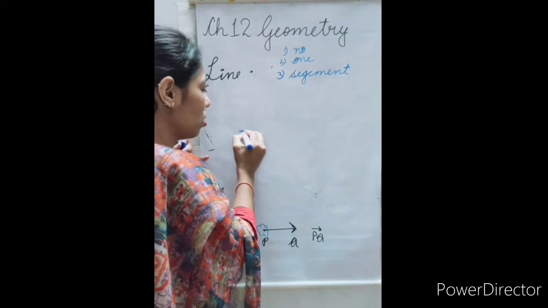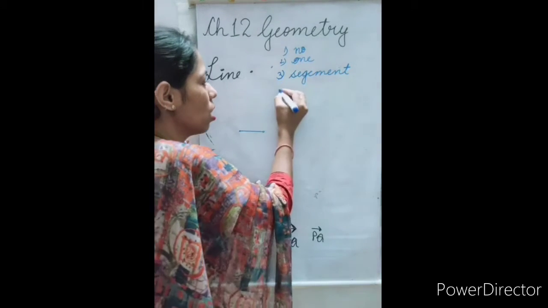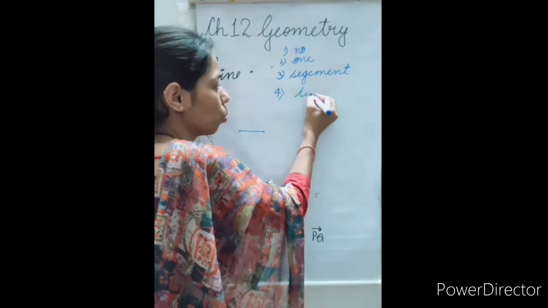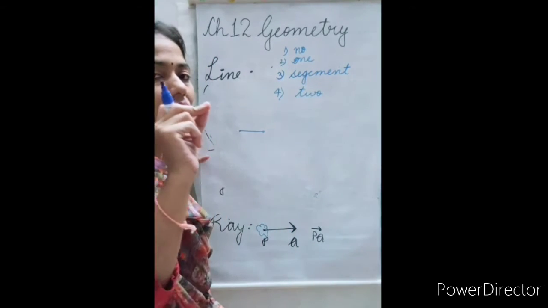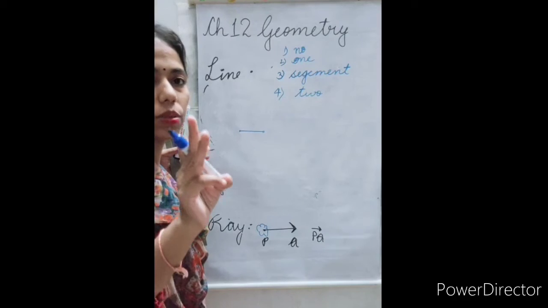So for a line segment, how many endpoints are there? 2. A line segment has 2 endpoints.